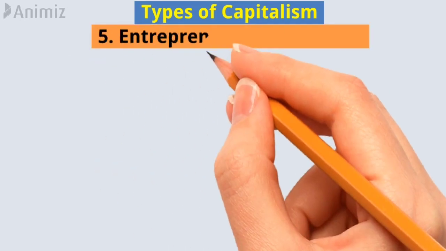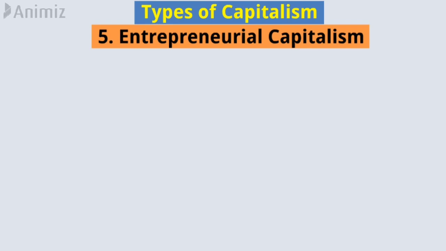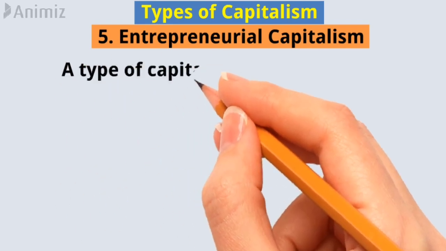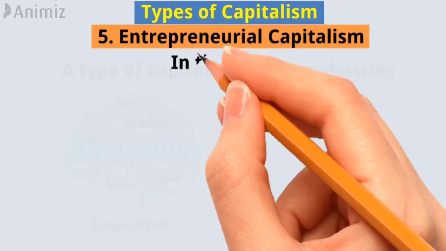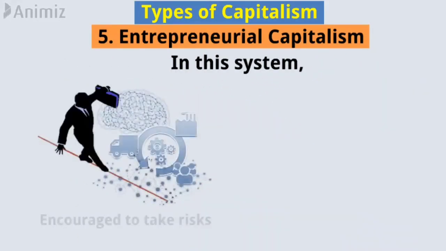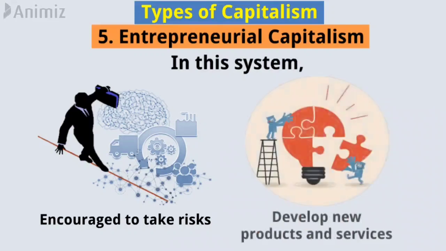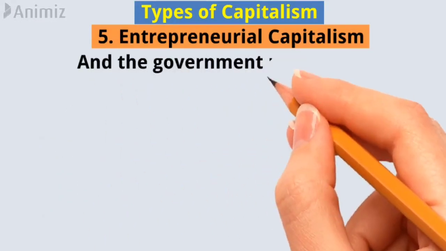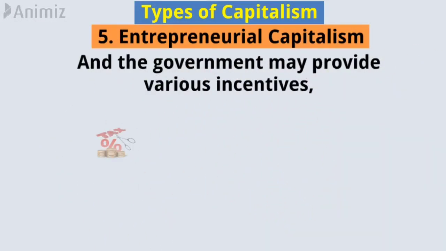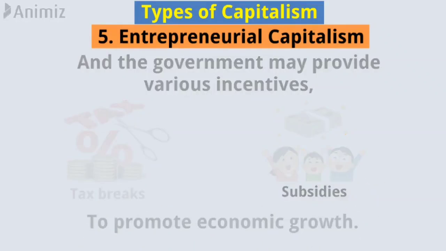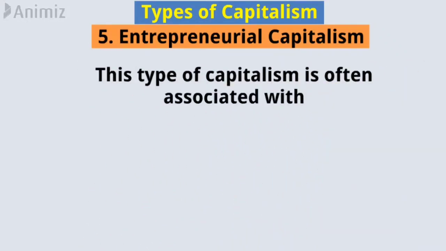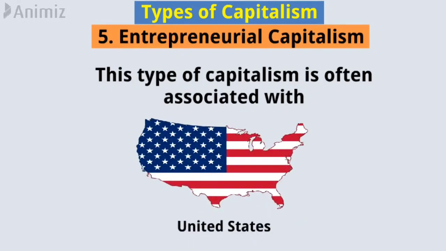5. Entrepreneurial capitalism. Entrepreneurial capitalism is a type of capitalism that emphasizes innovation and entrepreneurship. In this system, individuals and businesses are encouraged to take risks and develop new products and services, and the government may provide various incentives, such as tax breaks or subsidies, to promote economic growth. This type of capitalism is often associated with the United States.